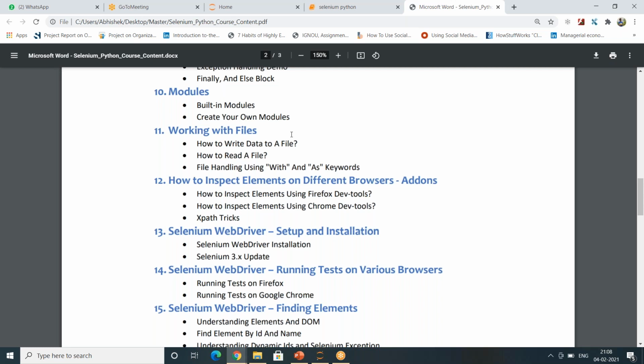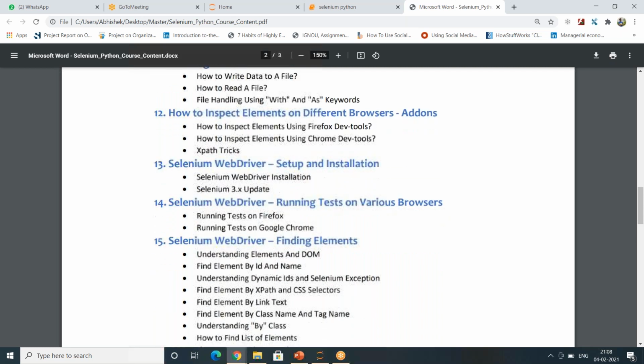And once Python is done, I'll start off with Selenium: how to read the HTML of a page, how to write XPaths, how to write CSS. And once we learn that, I will practically show you every day how to do automations with Selenium and Python. And how easy it is, you will tell me by the time you finish this course.